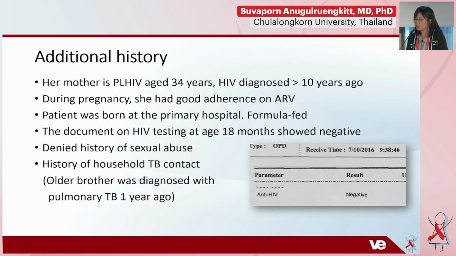Her mother is a person living with HIV, diagnosed more than 10 years ago. During this pregnancy, per history taking, she said she had good adherence to antiretroviral treatment. The patient was born at the primary hospital and was formula fed, with no history of breastfeeding. She was also tested with an anti-HIV test at age 18 months, and the result was negative. She denied a history of sexual abuse, and there is also a history of household TB exposure from her older brother, who had pulmonary TB 1 year ago.